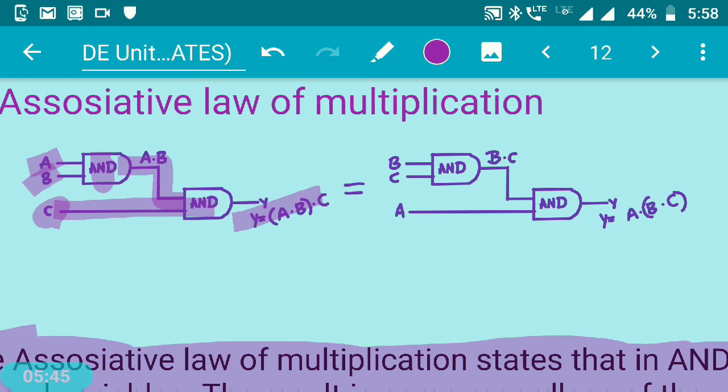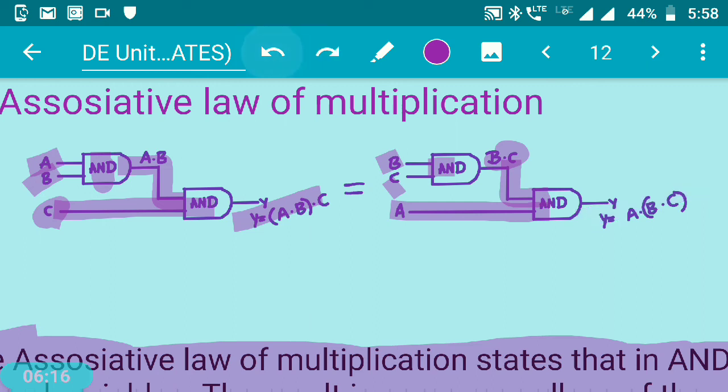Then we go to understand the right hand side part of the logic diagram. B and C is given as the input to the first AND gate, then the output is B and C. This output is given to the second AND gate, whose second input is A. So that is why the output becomes Y is equal to A and (B and C). B and C is given the bracket because the inputs given to the first AND gate in this logic diagram are B and C. That is why we have put the bracket around B and C.